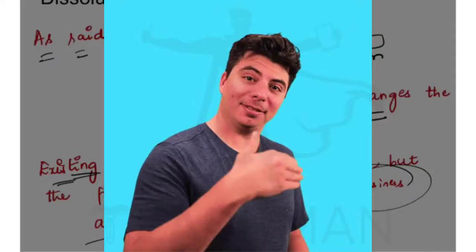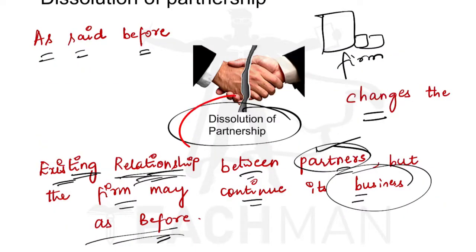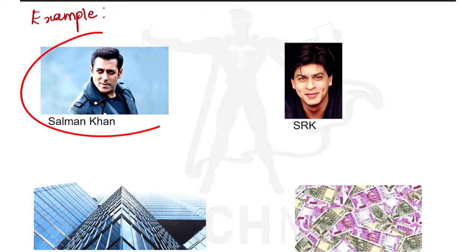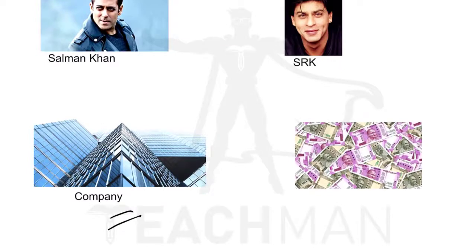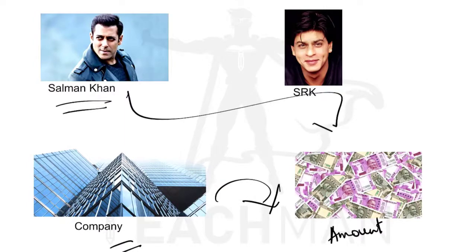Now let us know what are the different situations or conditions under which the dissolution of partnership takes place. So first one is change in the existing profit sharing ratio. Now let us take an example. Salman Khan and Shah Rukh Khan are partners in a firm sharing profit and losses in the ratio of 1:1. Now a company requires an immediate amount. So what Salman Khan does is he gives the additional amount to the company.